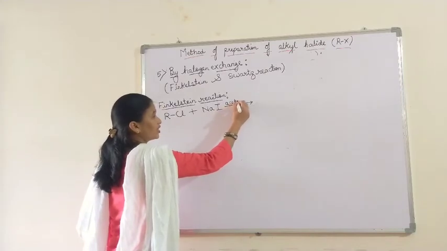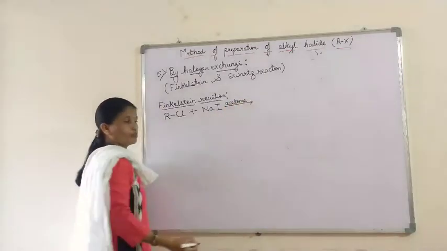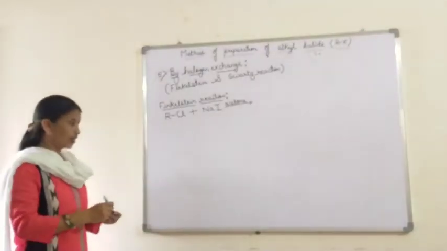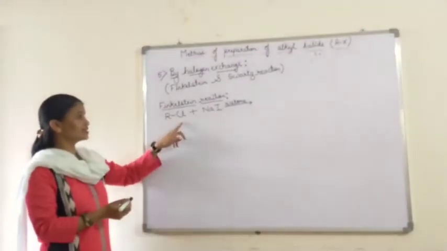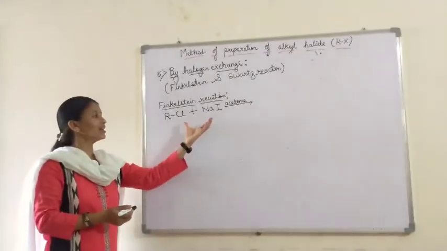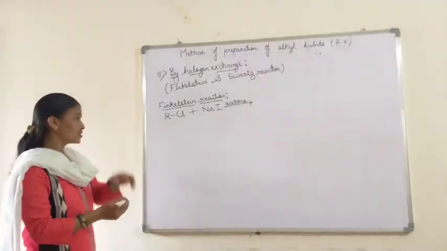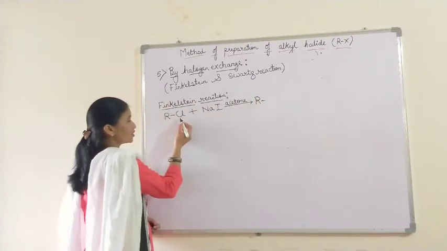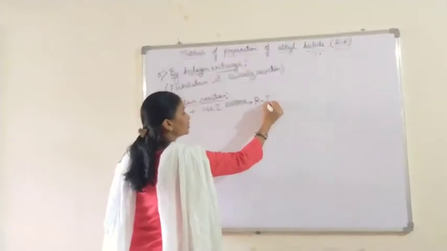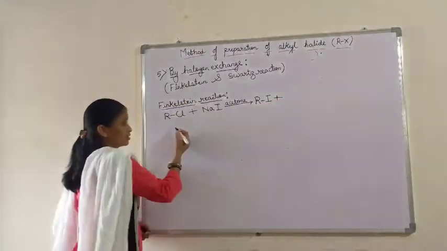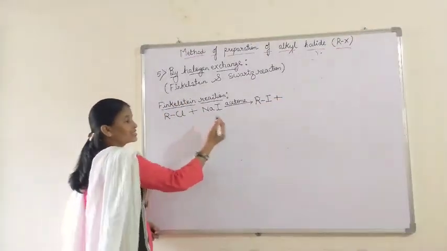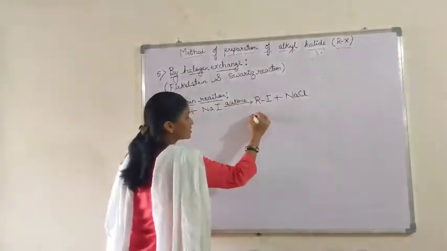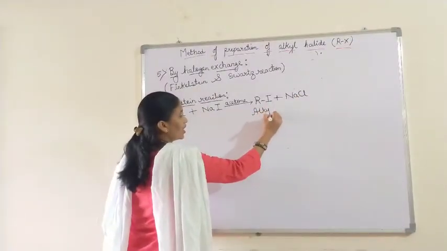Instead of acetone we can take methanol. Here the topic is halogen exchange, that's why both halogens, Cl and I, get exchanged. R is there only, plus what is remaining? NaCl gets precipitated, and we get alkyl iodide.